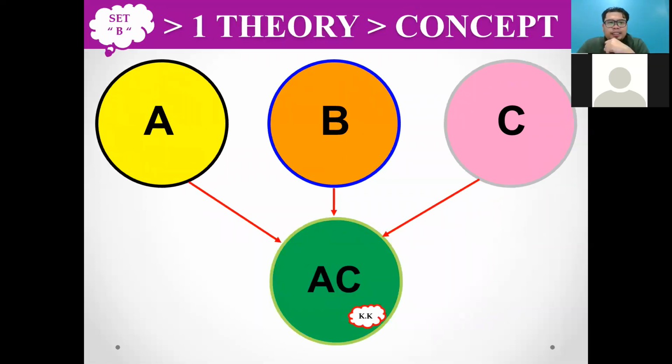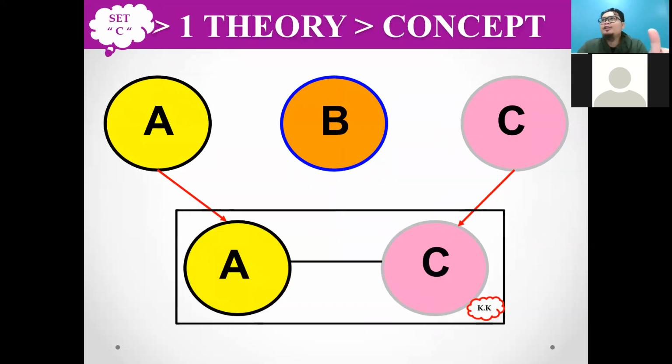Okay. We see the B first. So B should be rejected because it does not include B. So actually B is removed. It's not correct. Okay. Set C also is not the right answer because you do not include B. Why did you choose three theories? Suddenly your conceptual framework does not involve B. So set B and set C actually are not right.